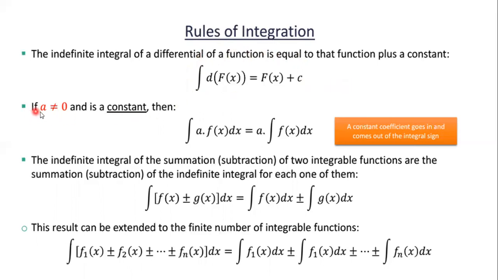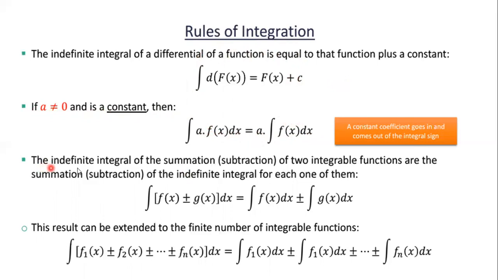Here, if a is not equal to 0 and is a constant, then integration of a into f of x dx equal to a times integration of f of x dx. So here we just remove the constant part from the integration.